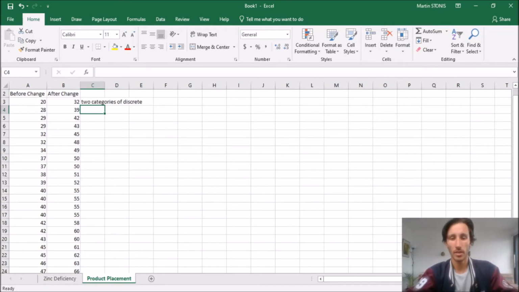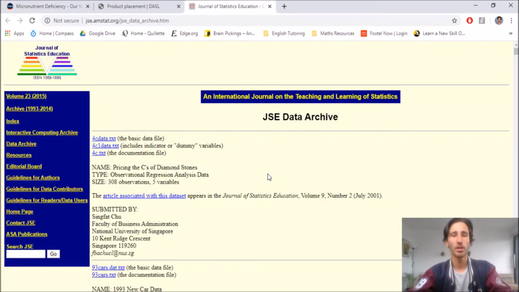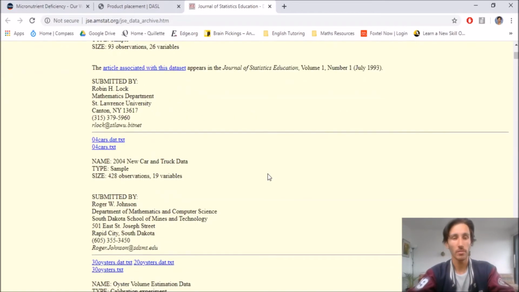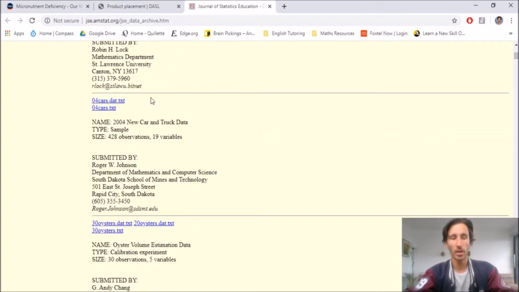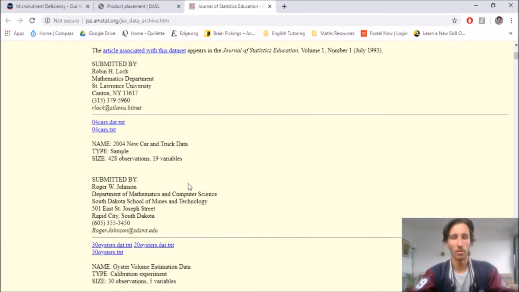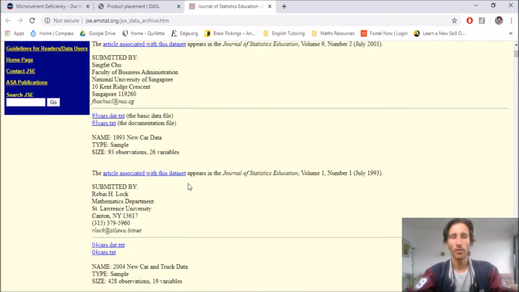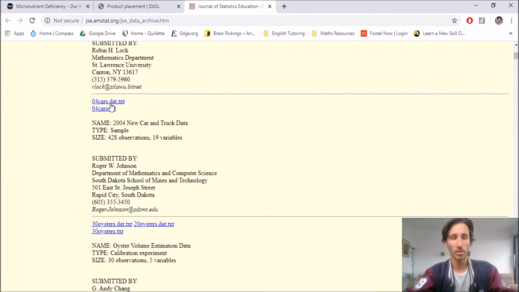Finally, this last website. This one's a bit trickier to use, but this one's probably the one which you would be able to find all the data you need in one data set. So if I just scroll down and I'll look at this section here, you'll see there are all these data sets. If we scroll down, there's heaps. Look for one that interests you. I'm going to look at this one, 2004 new car and truck data. And I'm going to open that in a new tab.